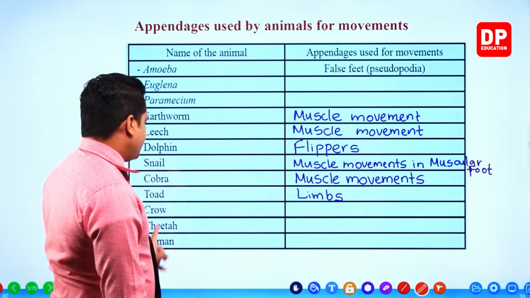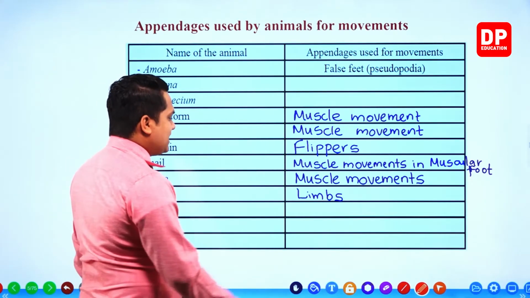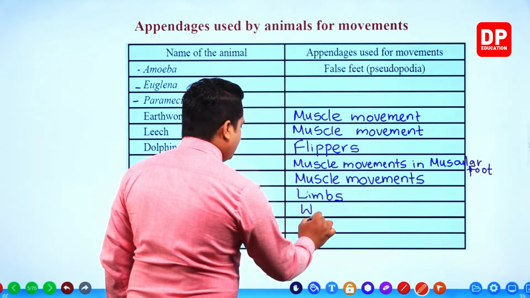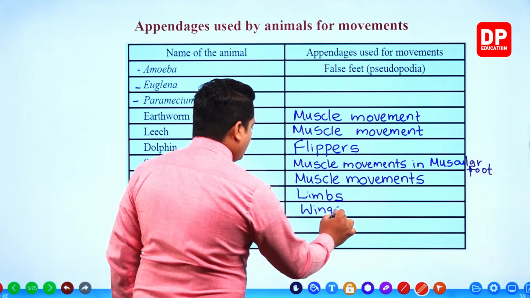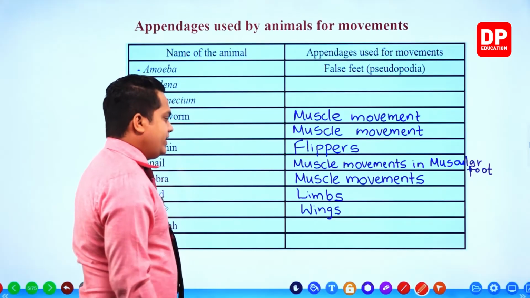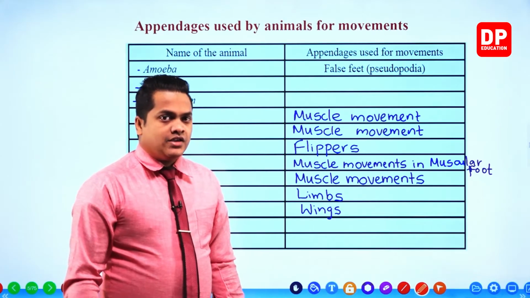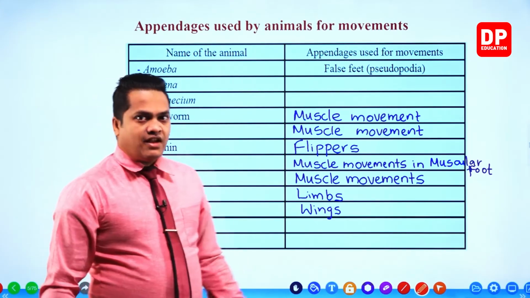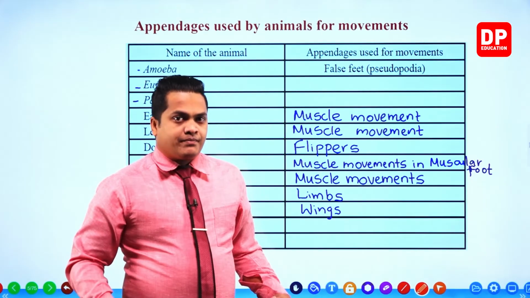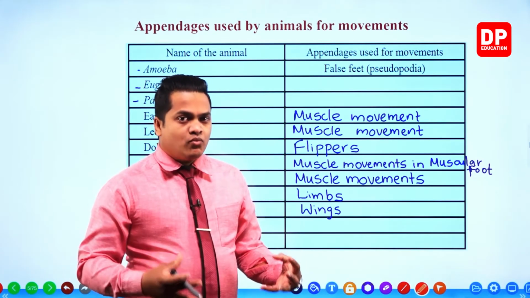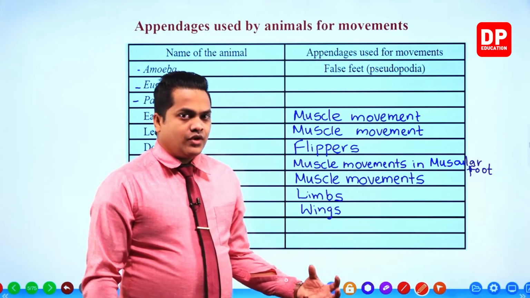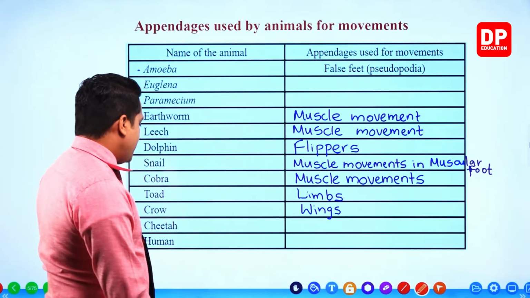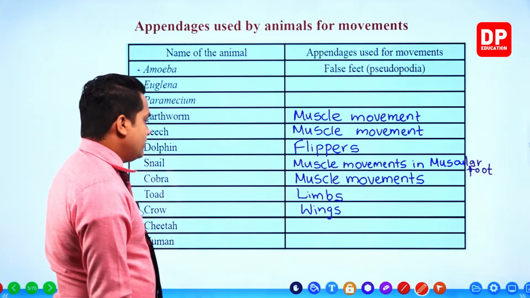Next one, crow. Crow has special wings for locomotion, right? So they are flying. Crow is flying. So for the flying movement, they have wings. Next one, cheetah and human.